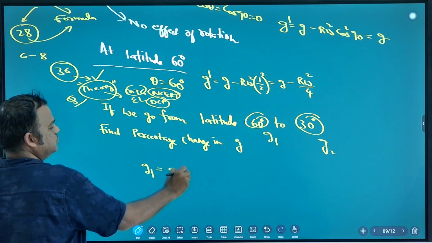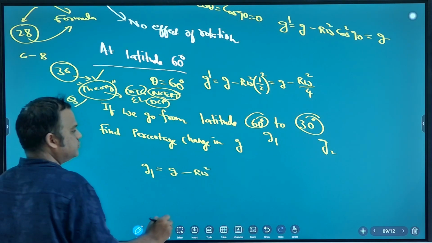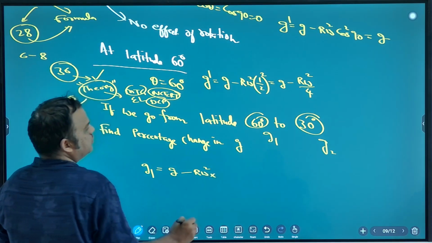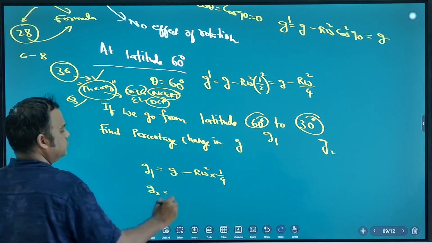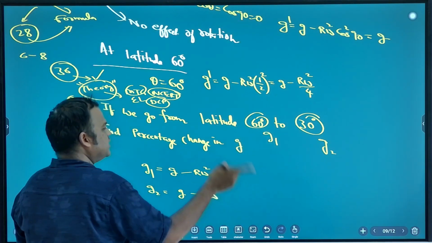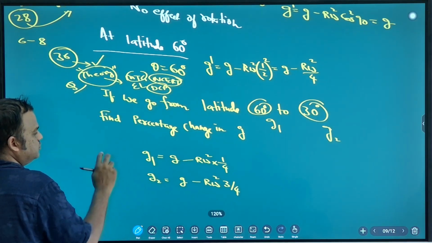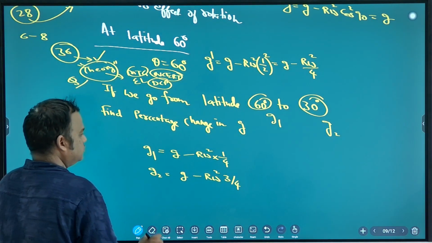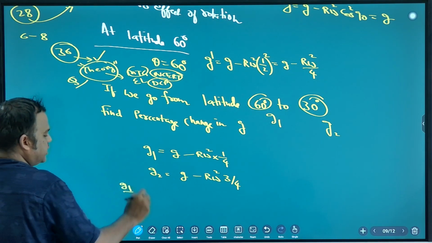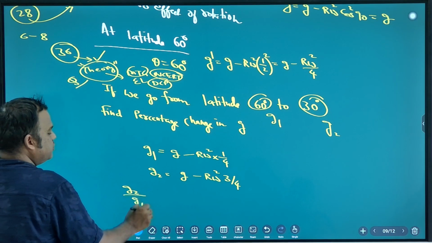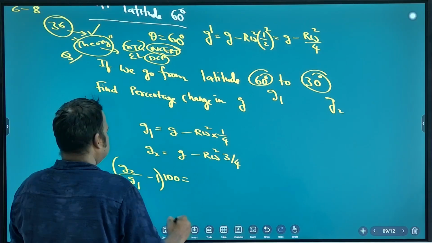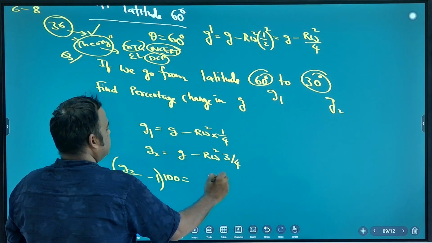So G1 is g minus R omega square into 1 by 4, and G2 is g minus R omega square into cos square 30, which is 3 by 4. So G2 by G1 minus 1, into 100.